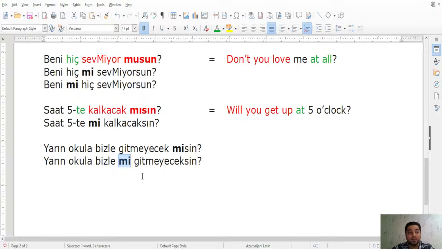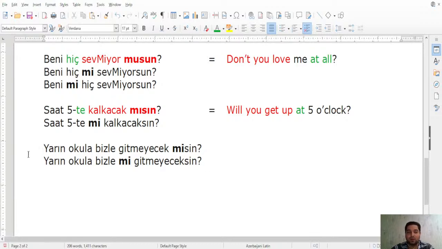So yarın okula bizle mi gitmeyeceksin means aren't you going... we know that you are not going to go to school tomorrow, but is it with us or somebody else? Okay, so yarın okula bizle mi gitmeyeceksin? It means are you going to go with somebody else, or are you planning to not go with somebody else?